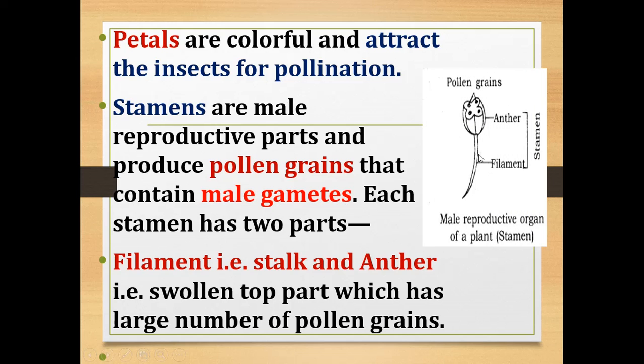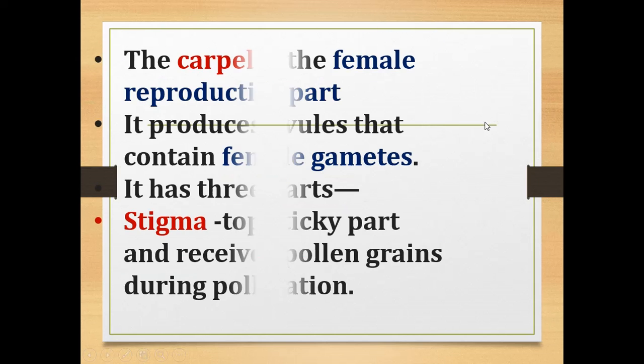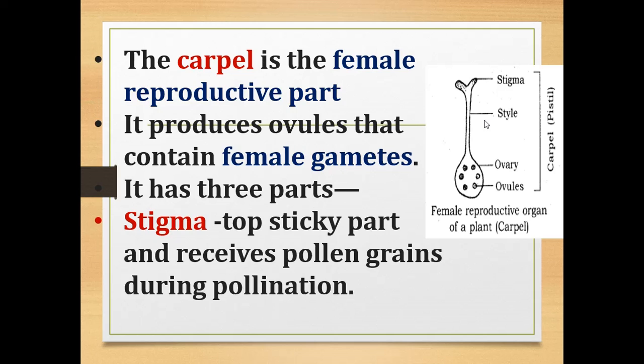Now here also you can see the male reproductive organ of the plant is stamen, which consists of two parts, filament and anther. The anther is the swollen top part which has a large number of pollen grains. Now the carpel is the female reproductive part. It produces ovules that contain female gametes.